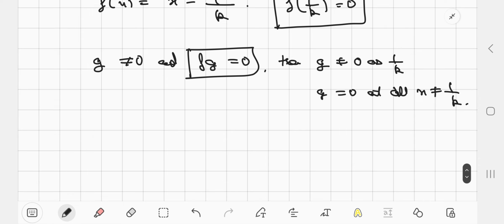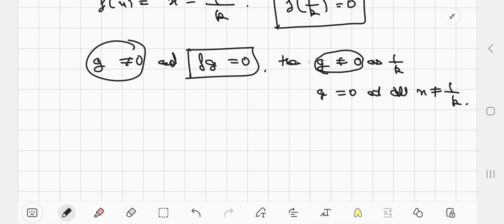But if g is 0 for all x not equal to 1/k, then it's not a continuous function, or rather it's continuous if and only if g is 0. But we assume that g is non-zero at 1/k. If I assume g to be 0 at 1/k as well, then we are talking about a zero function. We need to talk about a non-zero function.